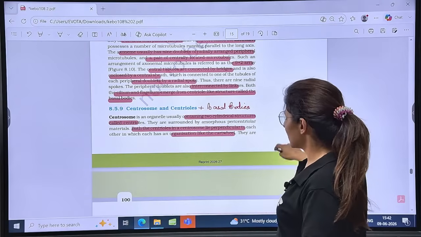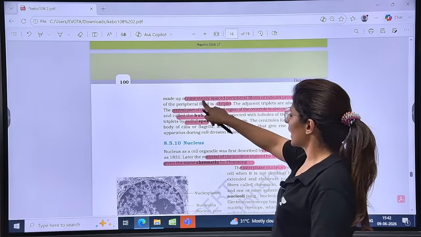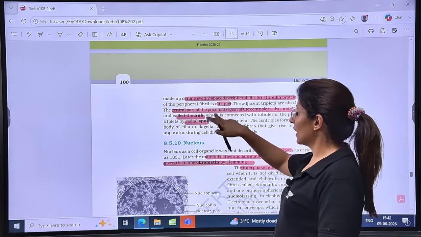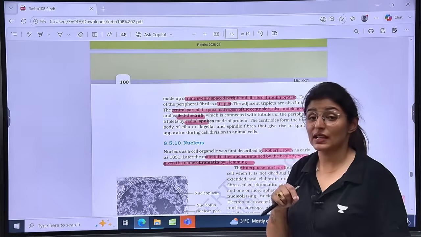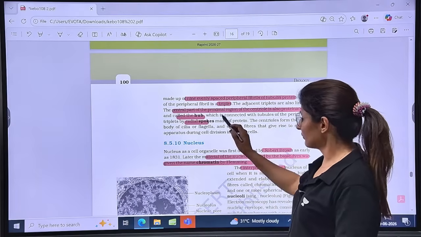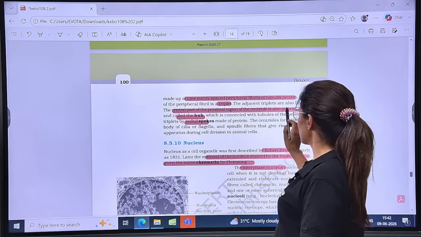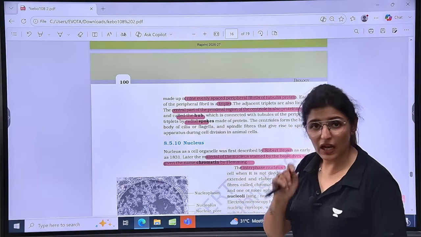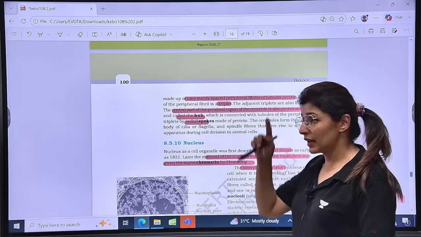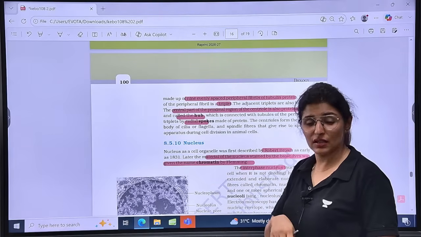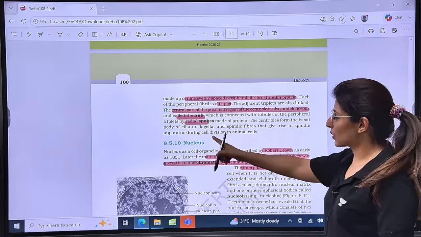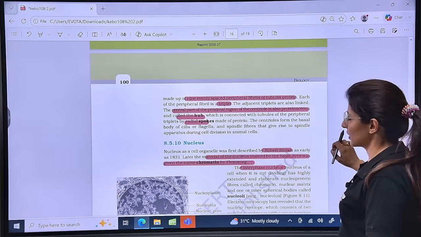So 9 evenly placed peripheral fibrils of tubulin protein, and now they are not doublets, there are triplets here. The central region is made up of a proteinaceous hub. All the triplets are also connected to the hub through radial spokes and to each other through linkers. Same. Is that clear? The centrioles form the basal body of cilia and the spindle fibers and give rise to the spindle apparatus.